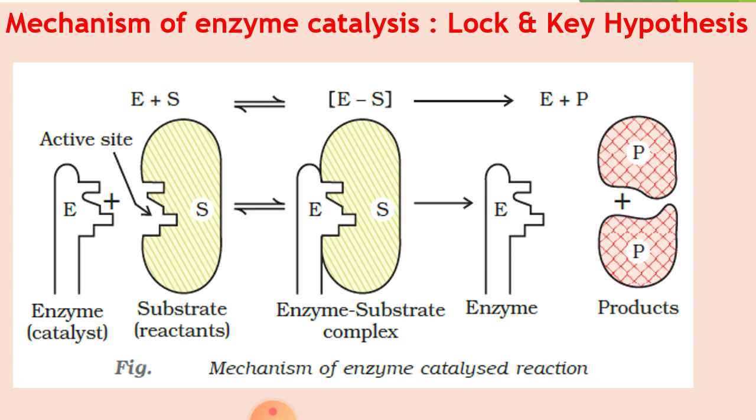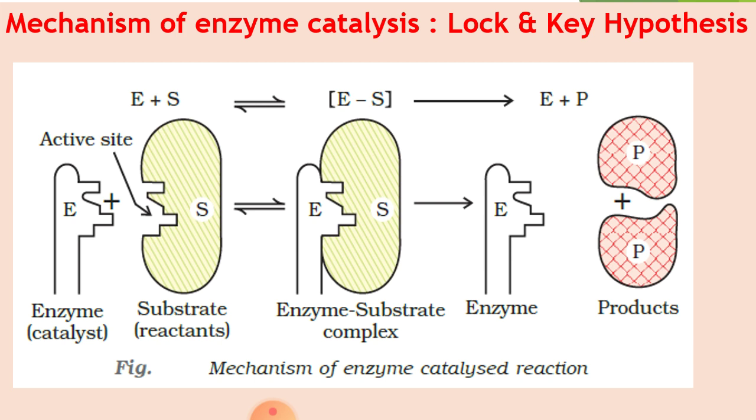On account of the presence of active groups, the activated complex is formed, which then decomposes to yield the product. So that is when enzymes, that is the catalyst, just like a key, attach to the active site of the substrate, that is the lock, having the same complementary shape. They form a complex that is known as the ES complex, and after some time this complex breaks. Now the enzyme is removed, and the substrate changes into the product.